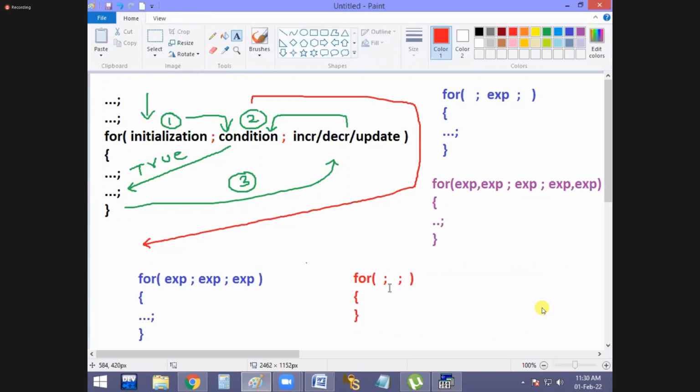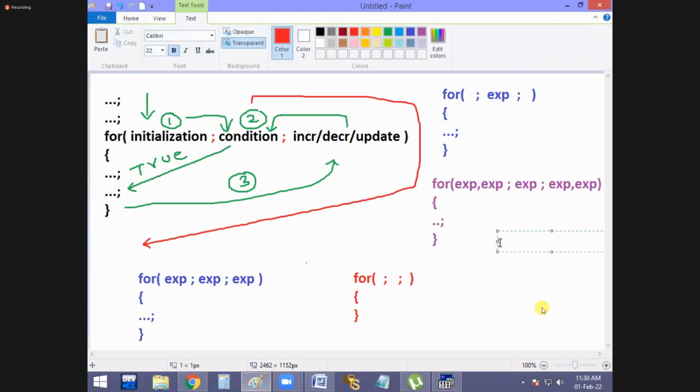Why? Because there is no condition. When there is no condition, it is repeating again and again or not? That's why an infinite loop is formed. Got it? It is how the for loop is working, the different types of for loop syntaxes. I think very clear, guys.